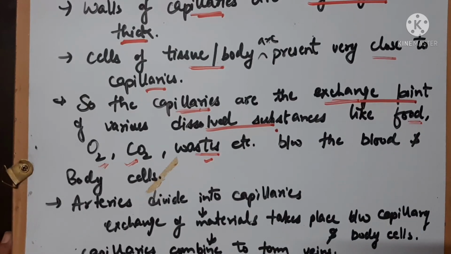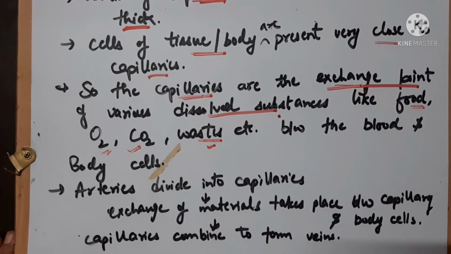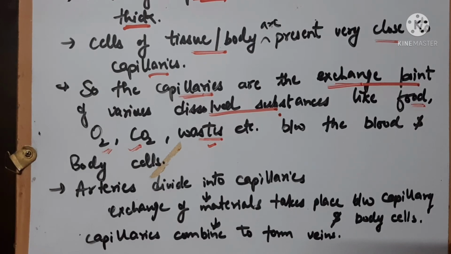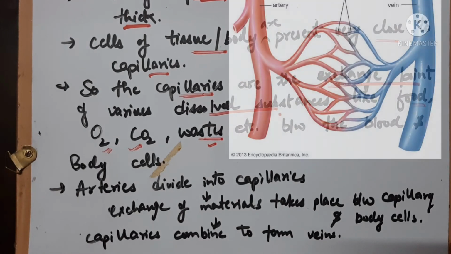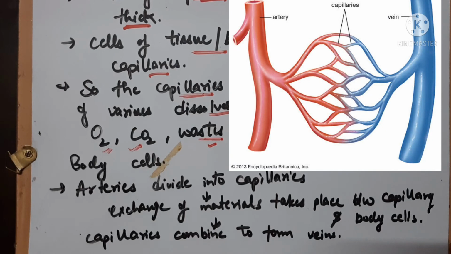So if we understand this with the help of a diagram, as you can see here in the diagram, the arteries divide into capillaries. Arteries divide into thin capillaries. So blood from the artery will flow into the capillaries, and the capillaries, we know, are in very close contact with the body cells. So the exchange of gases, waste and food will take place, and the capillaries then connect to form the veins.